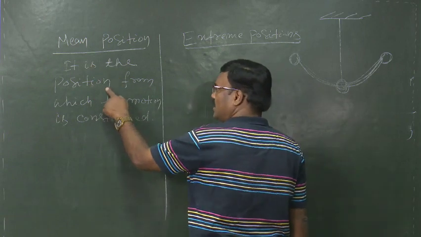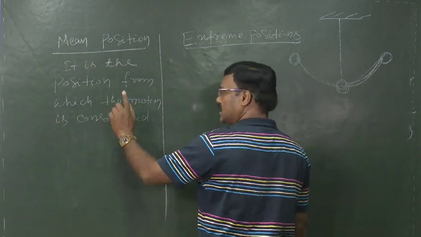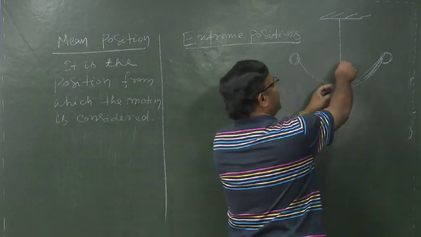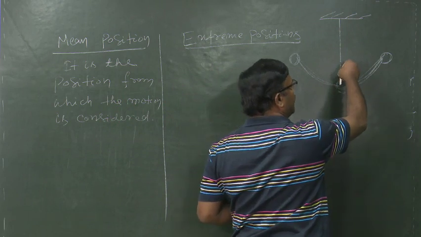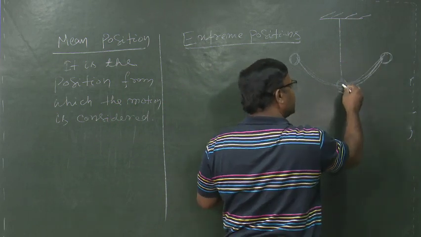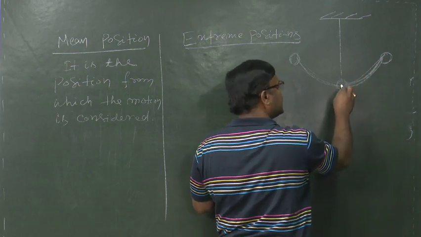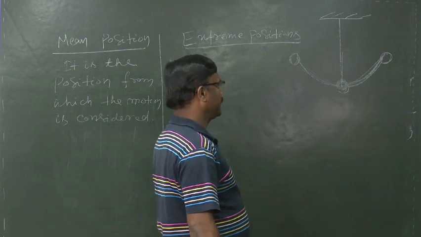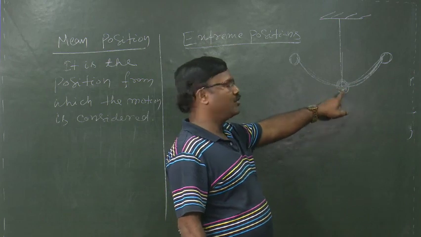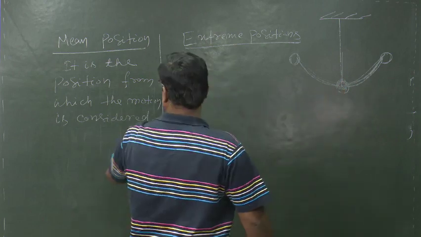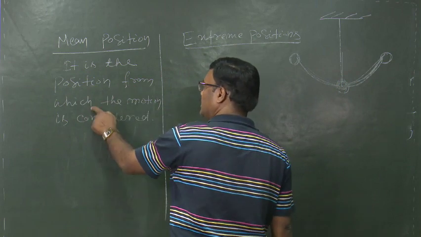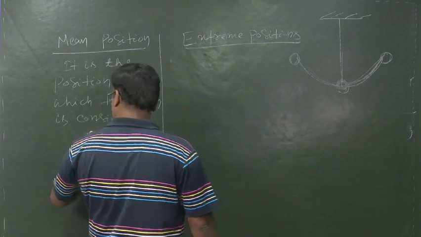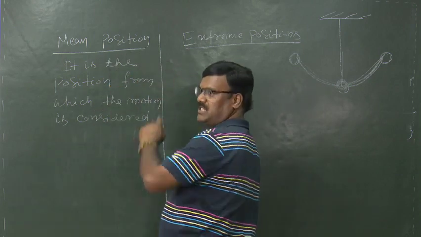It is the position from which the motion is considered. Come to this point, if the bob is here and when it is given a tangential force, then it will start moving here, and as the body moves along this, its displacement from this position increases. So we have to consider the motion from this position. That is, mean position is the position from which the motion is considered. That is the point from which the displacement is measured.